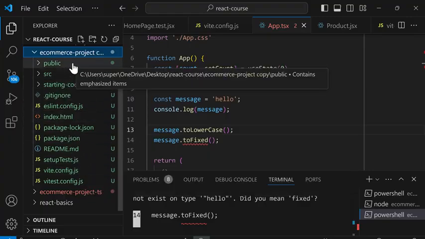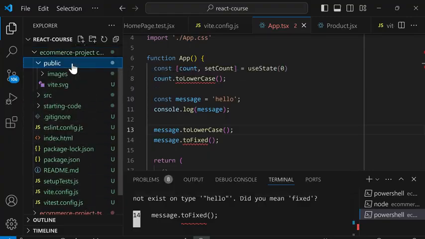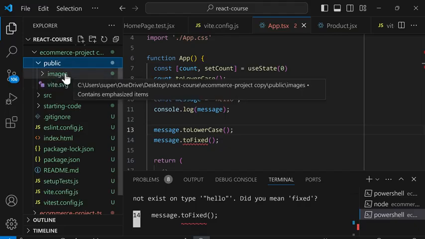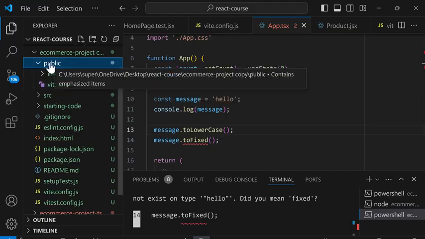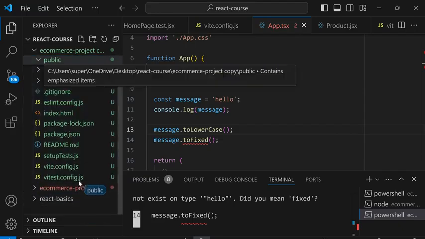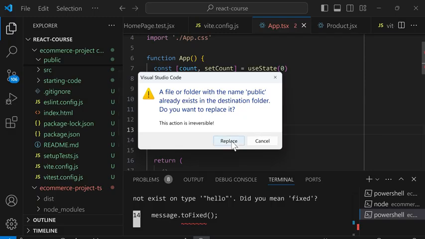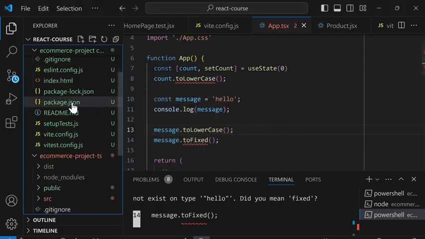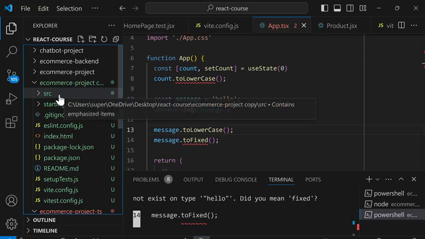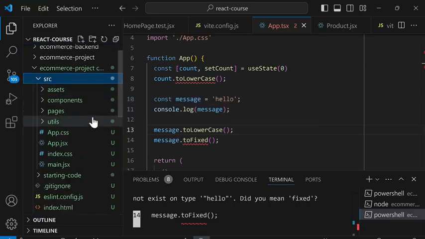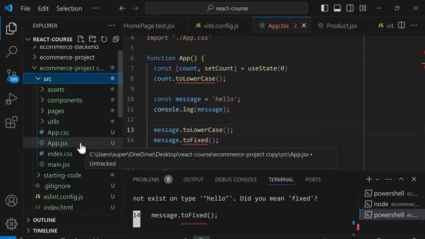First, we'll look at the public folder. So in here, the change we made is we added this images folder. So we're going to take the public folder and we're going to drag it to the TypeScript project, and click Move and click Replace. Next, let's go into the source folder and we're going to move our changes over one by one.